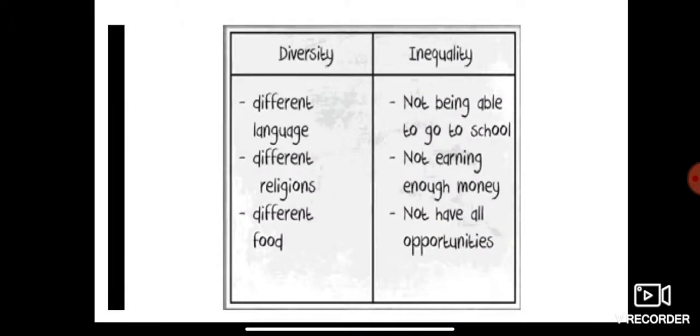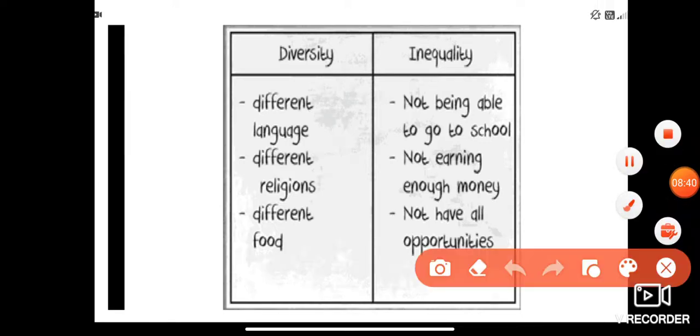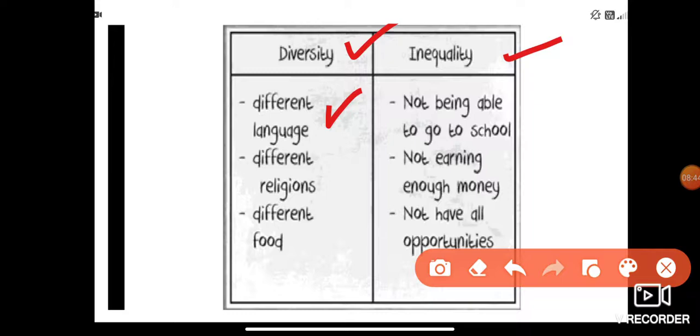Now, diversity. What is actually diversity and what is inequality? Diversity means different language, different religion, different food. That is talking about diversity. That is called the quality of being diverse or different.